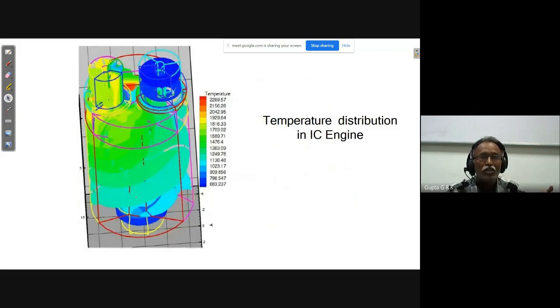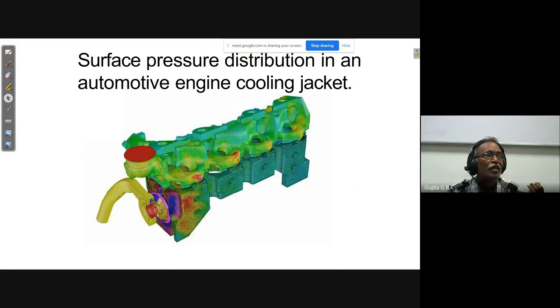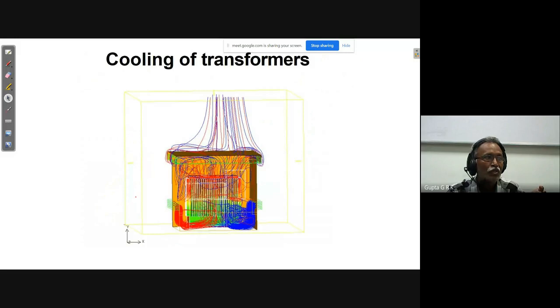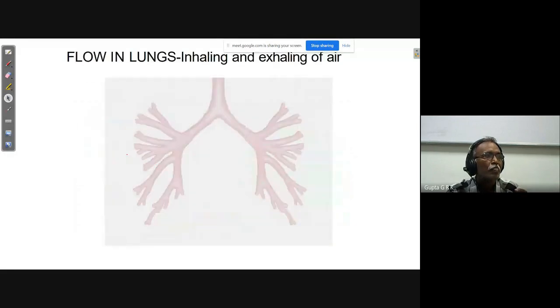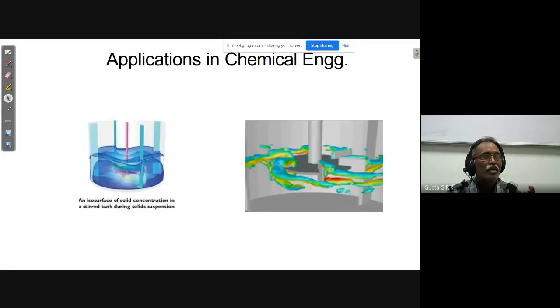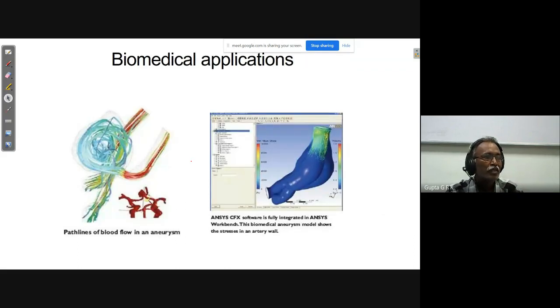And temperature distribution in IC engine. As I was telling, the main restriction, I cannot measure the temperatures within the cylinder, but I can simulate it. And surface pressure distribution in an automotive engine, cooling jacket, and cooling of transformers, and flow path lines and temperature distribution in a fan-cooled computer cabinet. In a computer cabinet, when you are doing fan cooling, inside that, how it is getting cooled. And flow in lungs. And in chemical engineering, in process industries, or when you stir a thing, how the things change. And biomedical applications in arteries, in heart, and all.